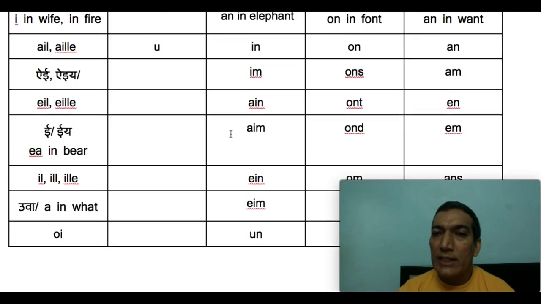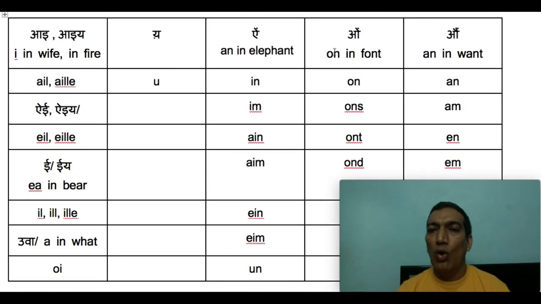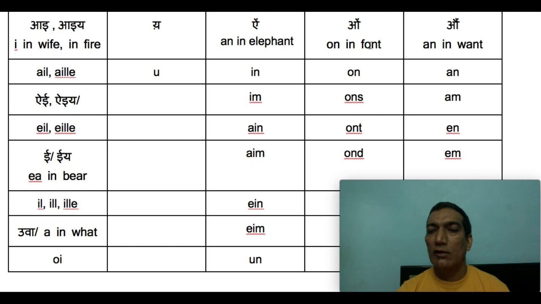The next sound is O-N, as in font, the word font. Here you do not have to separate the N from the O. It is not in French. It is not "font" but "font". If this word exists in French, we will pronounce it "font".